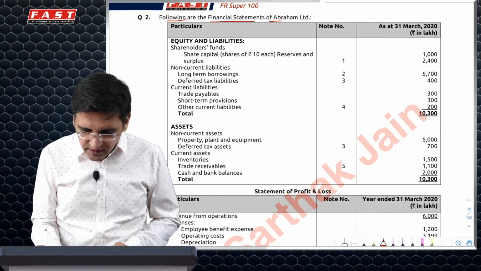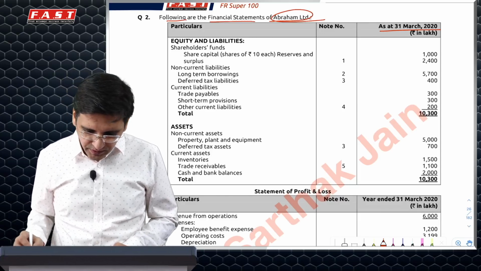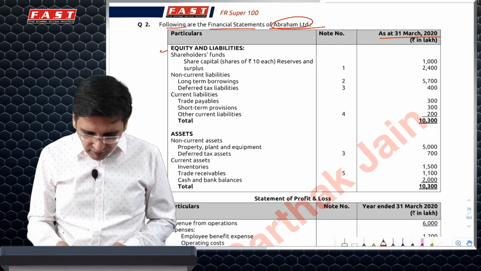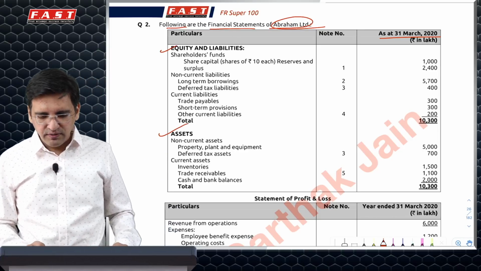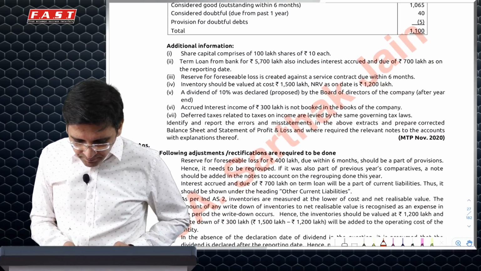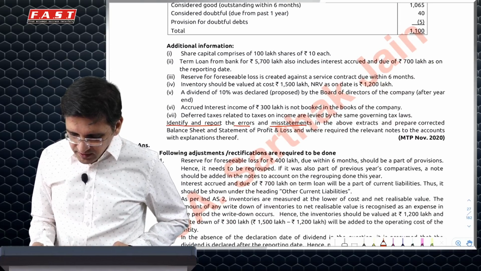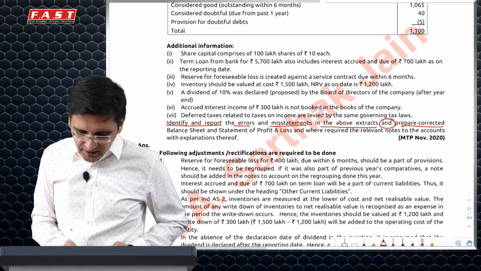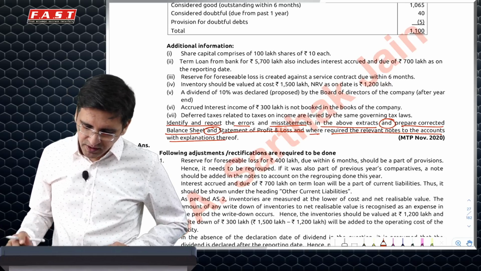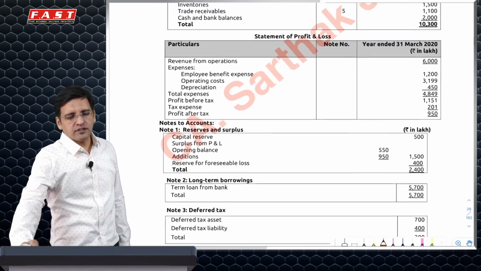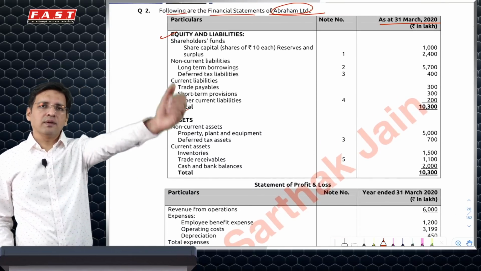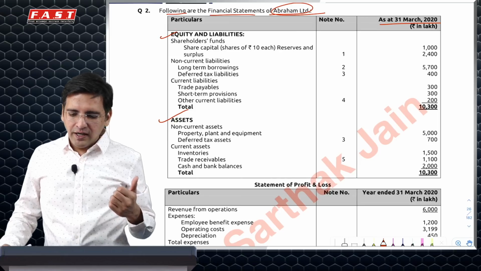Next, the following are the financial statements of Abraham Limited, 31st March 2020. This looks to be the old format, equity, liability, assets. So ideally, the question would ask you to prepare financial statements as per Ind AS. Let's see what the last line is: identify and report errors and misstatements in the above extract and prepare the corrected balance sheet and statement of profit and loss where required. Relevant notes and explanations are also required. So it's a rectification of error kind of final accounts question, if you compare it with your intermediate, foundation or 12th class. In this, you will have to prepare it as per Ind AS.